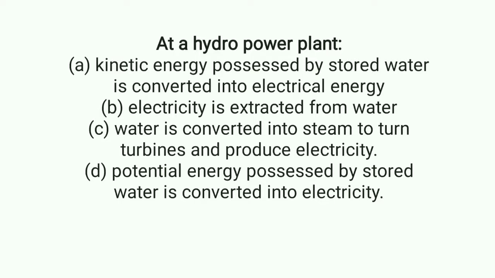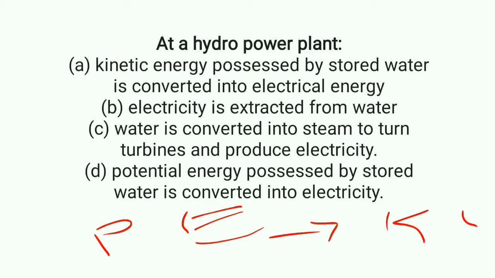At a hydropower plant, first the reservoir is constructed in order to store the water. Storing of water means potential energy, correct? And when the water starts to flow, that potential energy is converted into kinetic energy, and after that it is converted into electrical energy.